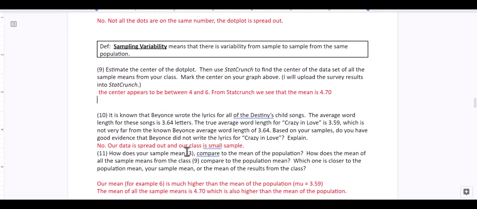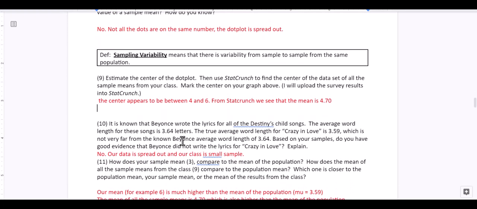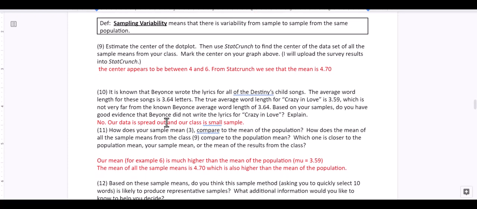All right, so what does this mean? Let's go back to the population. Our population is the lyrics from the song Crazy in Love, and this is the crux of the problem. It is known that Beyonce wrote the lyrics for all of Destiny's Child songs. Remember, Beyonce was in Destiny's Child before branching out on her own. The average word length for these songs is 3.64 letters. The true average word length for Crazy in Love is 3.59, which is not very far from the known Beyonce average word length of 3.64.